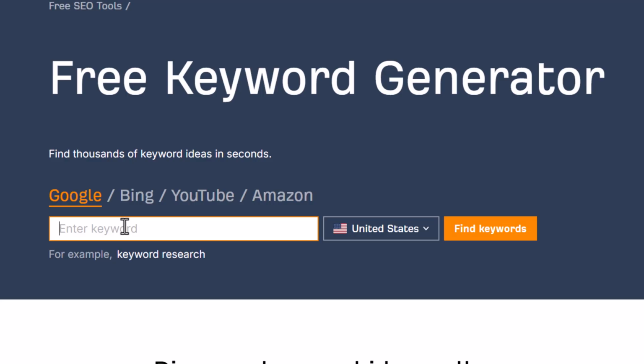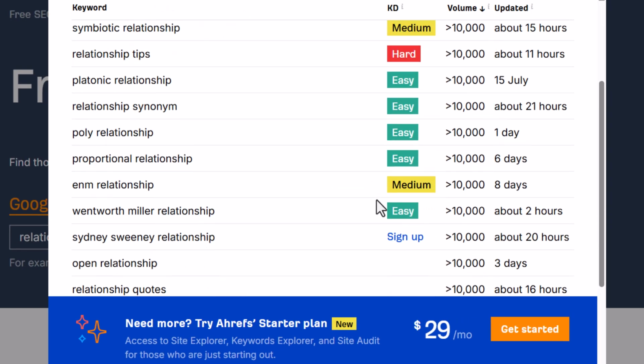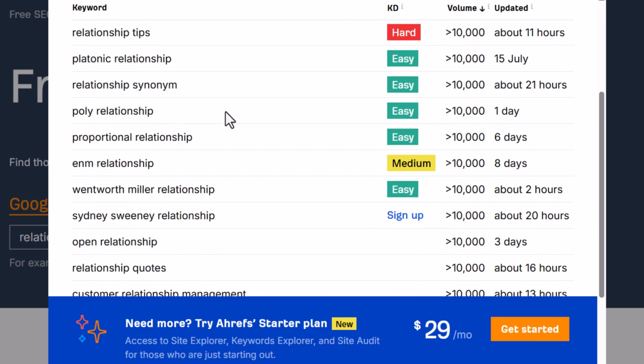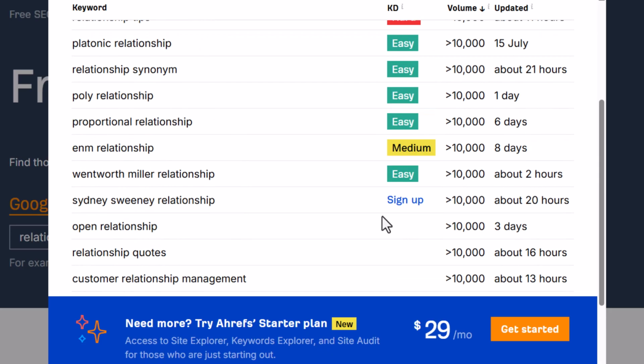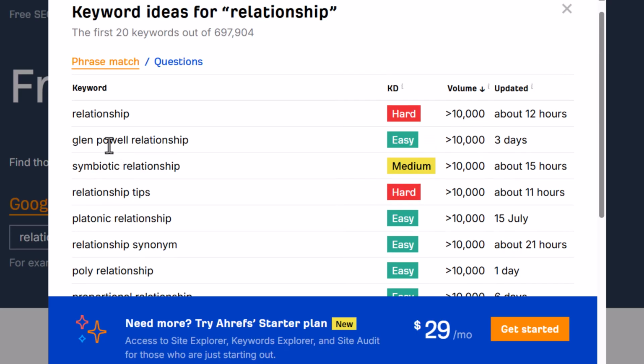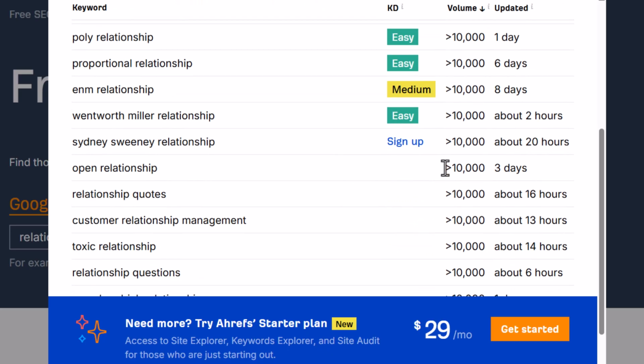So here I will just paste the relationship and click on find keywords, and here you can see we have the easy and hard competition keywords. From that you can see the competition is not given because this is not the free version. So I will show you how we can find out the keyword difficulty for these as well.